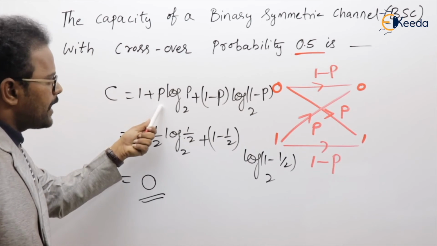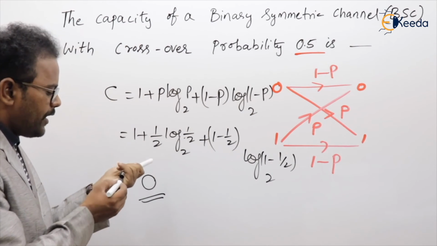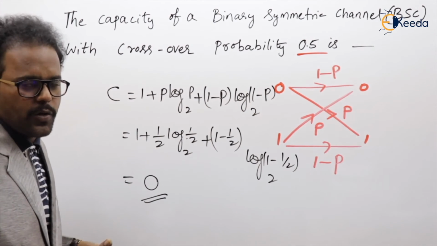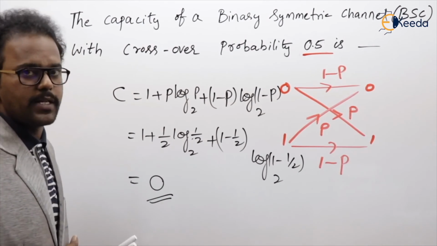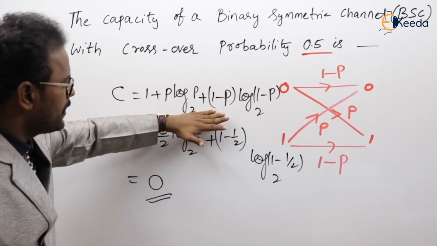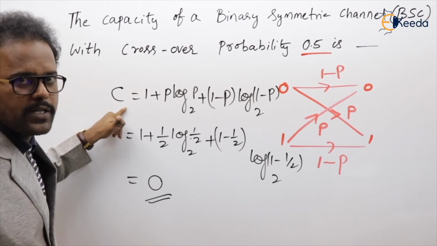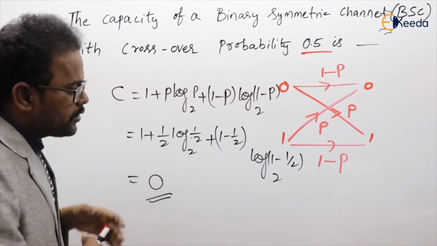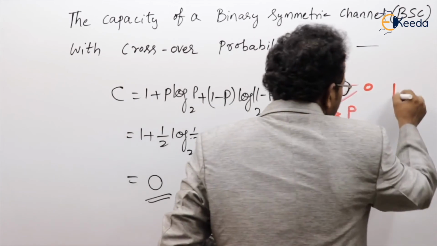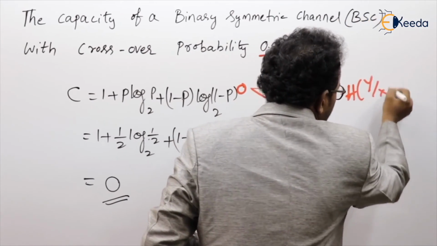That itself becomes 0. And here I have given the formula directly. The entire derivation we have given in our regular classroom as well as in our regular video classes. But here I directly gave the formula for capacity of a BSC channel. One more thing is also there, that is the entropy of a channel.